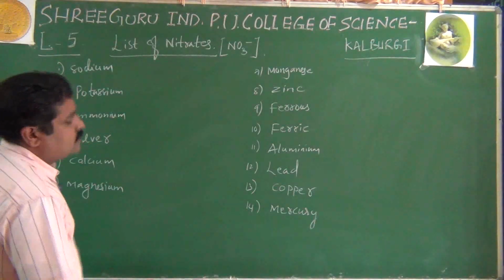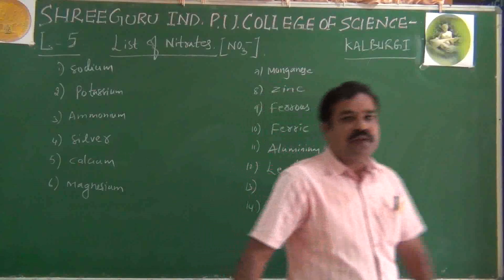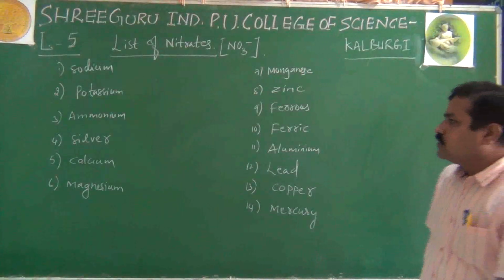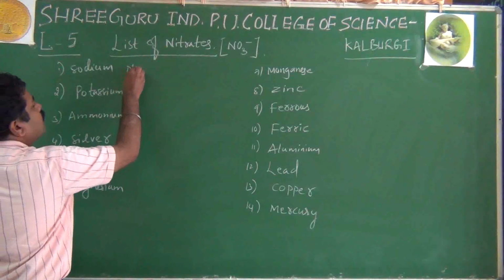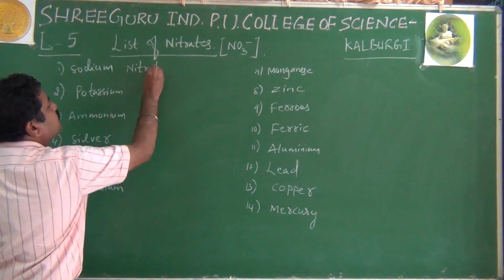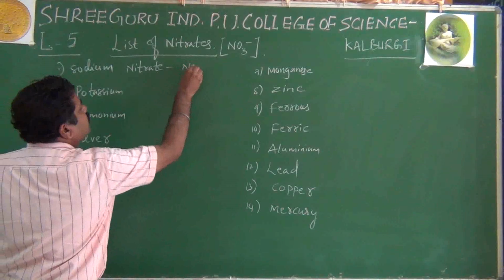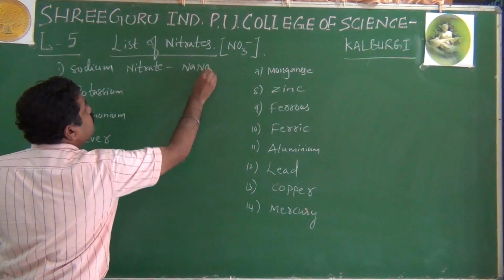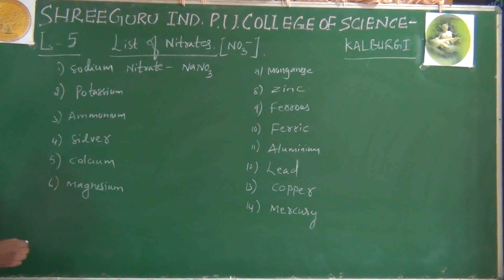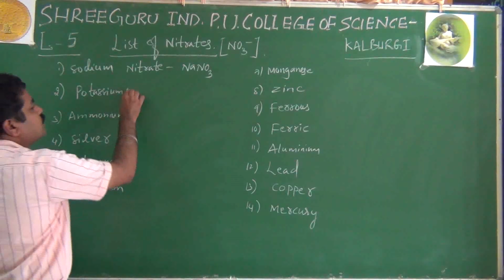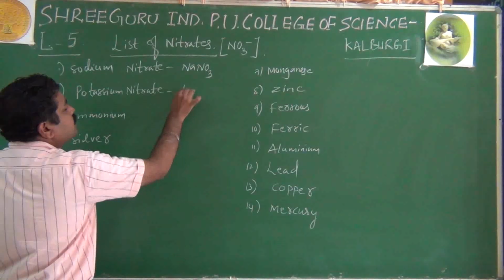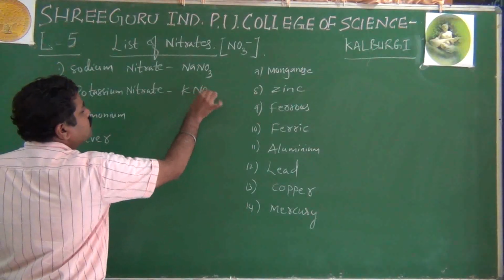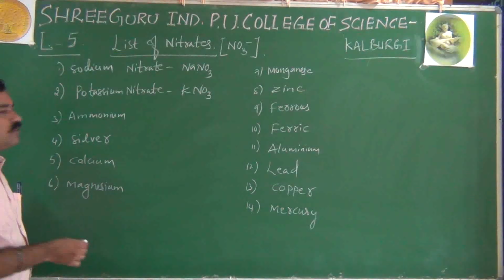Nitrate, you know, is a monovalent anion, NO3 minus. Sodium nitrate: Na plus NO3 minus, so it is NaNO3. Like this, potassium nitrate: K plus and NO3 minus, therefore it is KNO3.